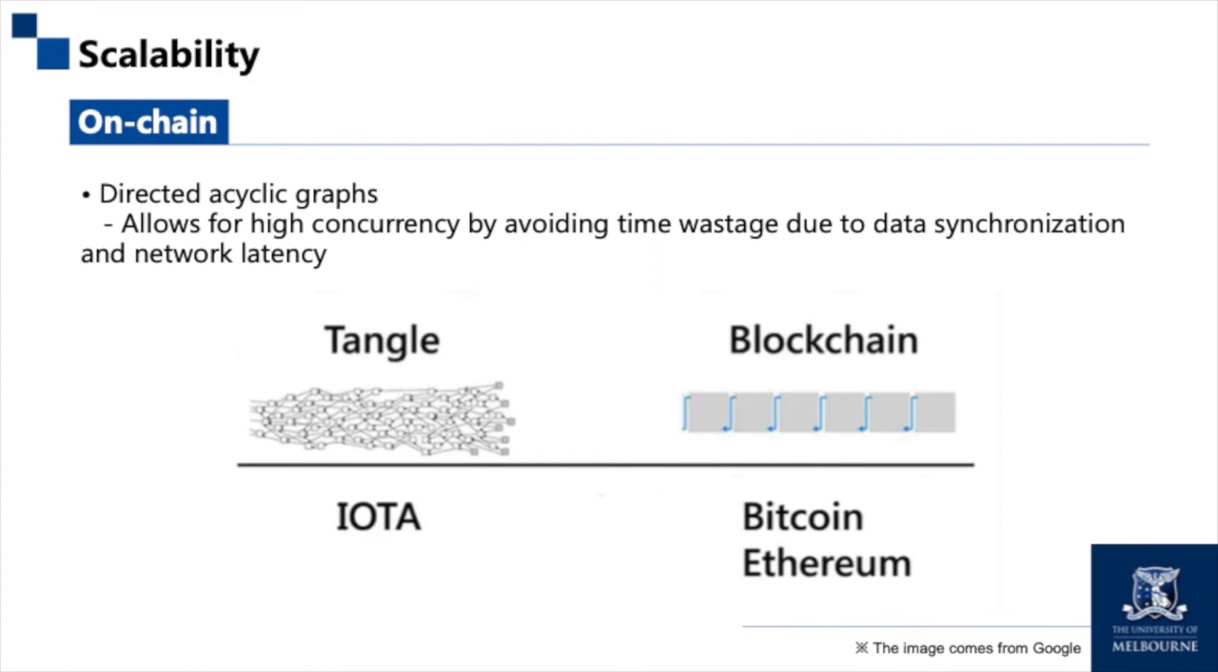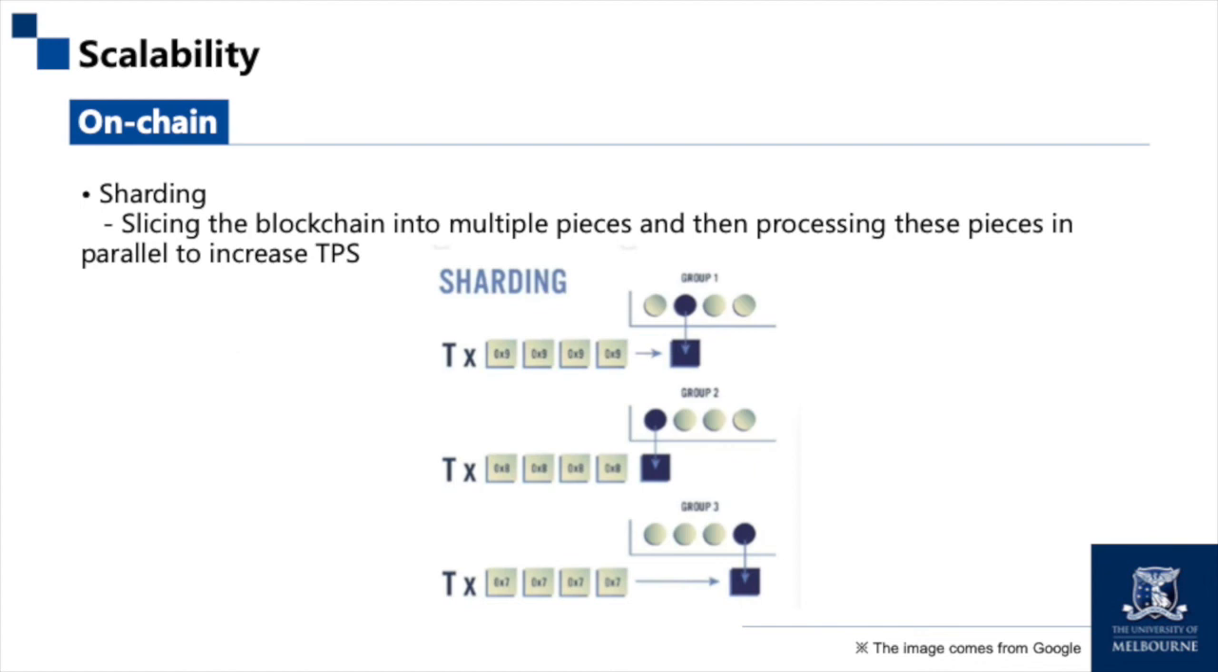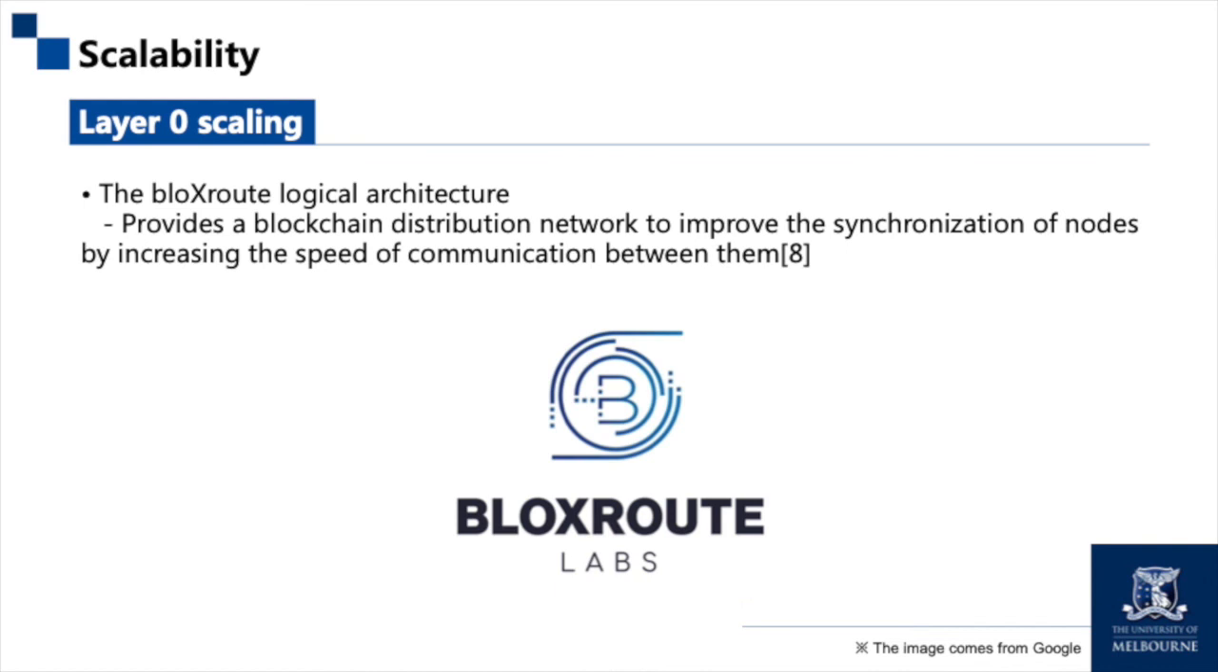a single block can hold by isolating the digital signature from the other transaction data, and the DAG allows for high concurrency by avoiding the time wastage due to data conflicts and network latency. The network layer is improved by splitting the blockchain into multiple pieces and then processing those pieces in parallel to increase the TPS. Layer 0 scaling aims to improve scalability by optimizing the data transfer protocol of the blockchain, which does not change the architecture of the upper layer of the blockchain.